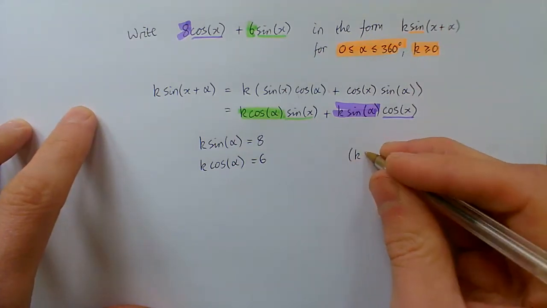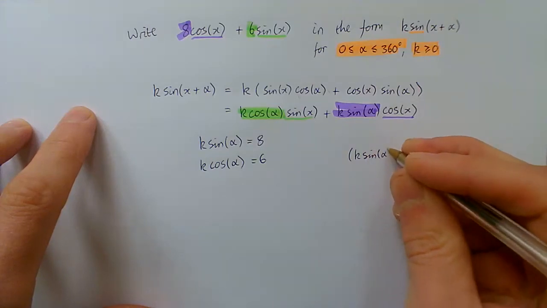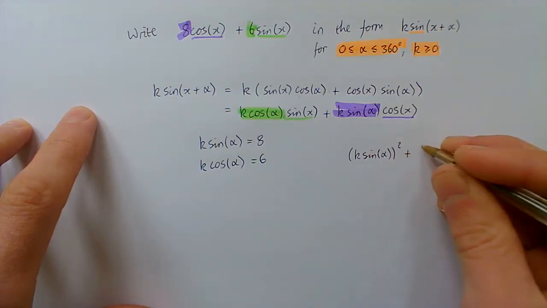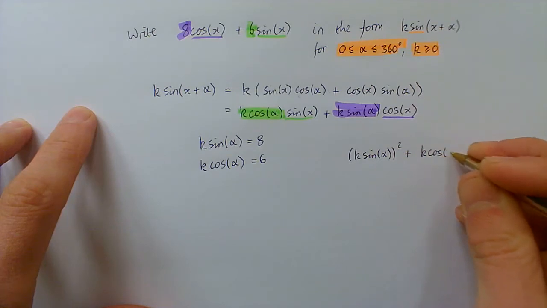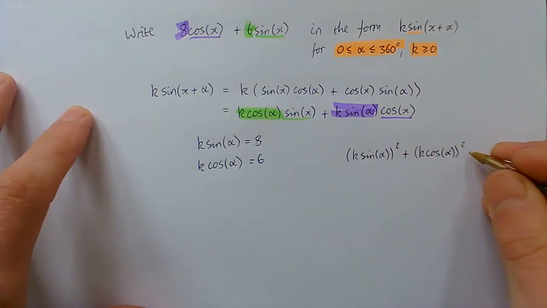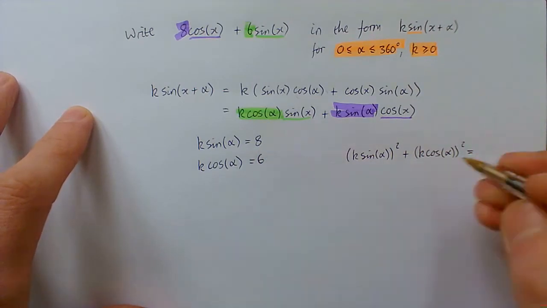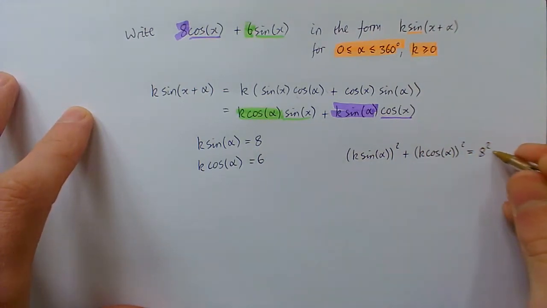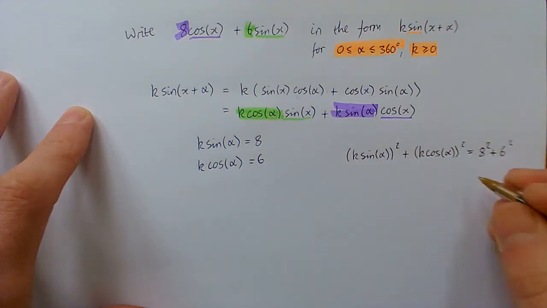Now we're off, because this is just the same process we went through last time. So we have our k sine of alpha all squared plus our k cos of alpha all squared. Well, what is that? Well, k sine alpha is 8, so that becomes 8 squared plus, k cos alpha was 6, so that is 6 squared.